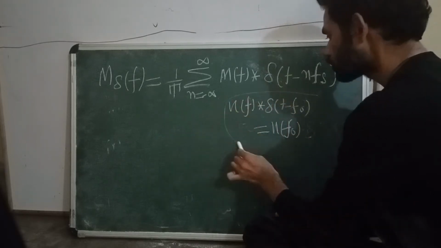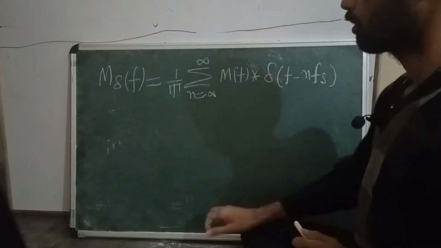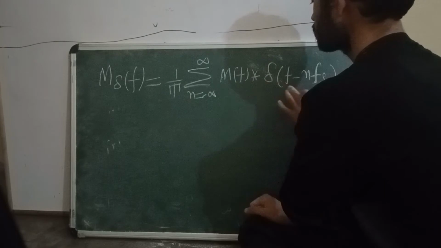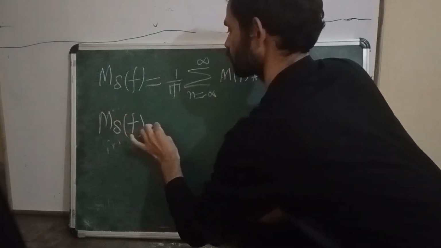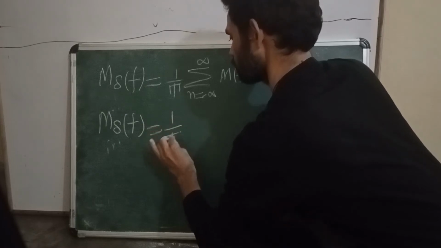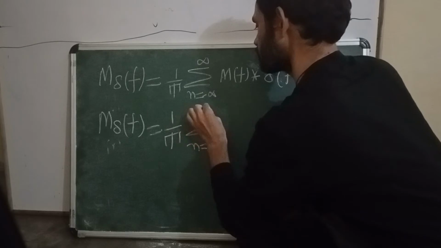This is my convolution property. Now this convolution property we are going to apply in this expression. M delta of f is equal to 1 by T, summation n equal to minus infinity to plus infinity.